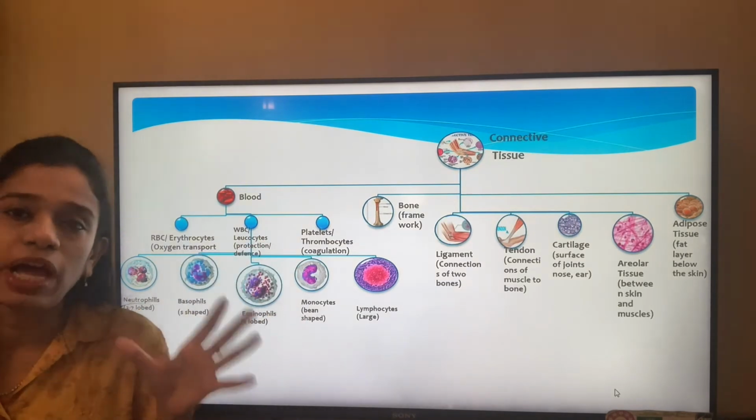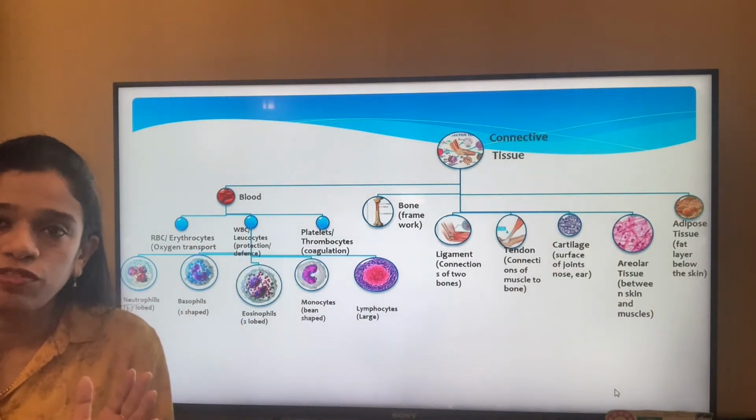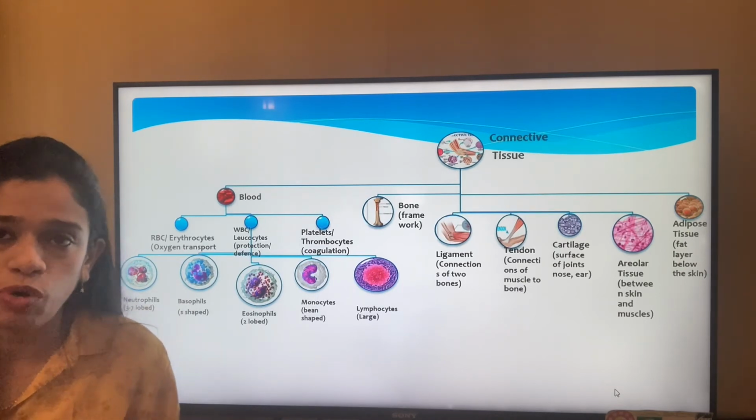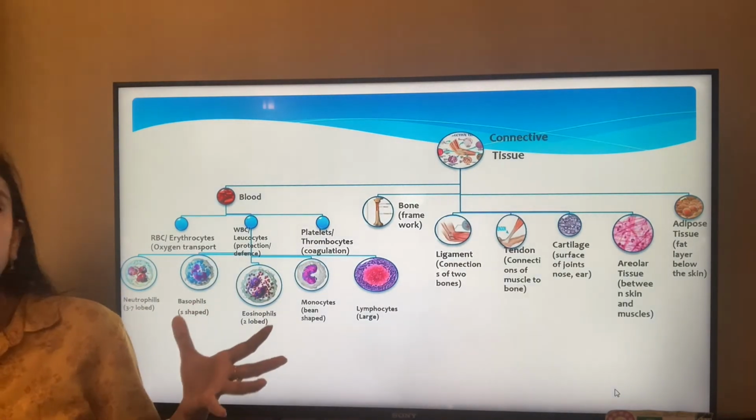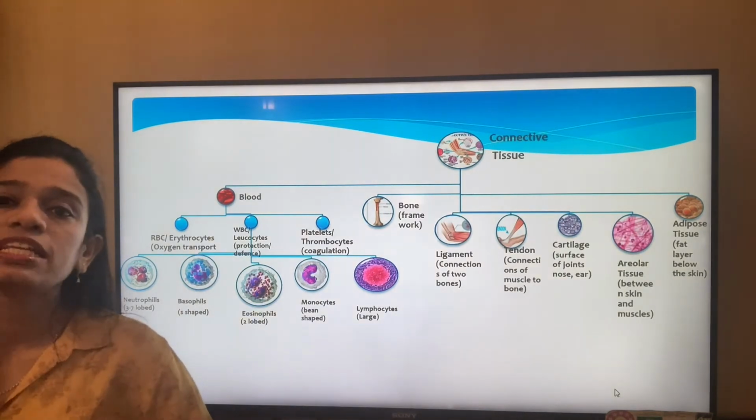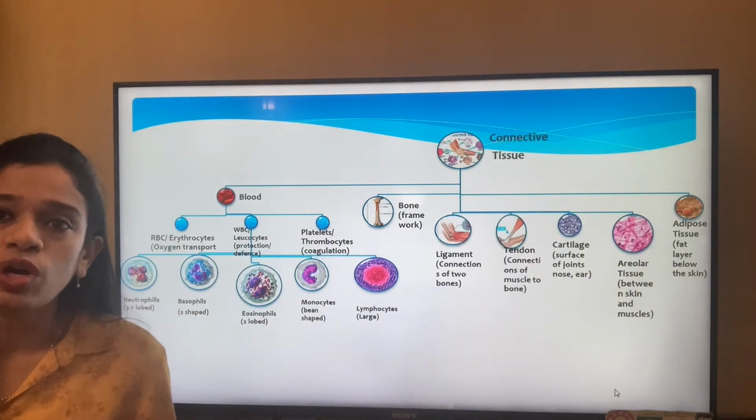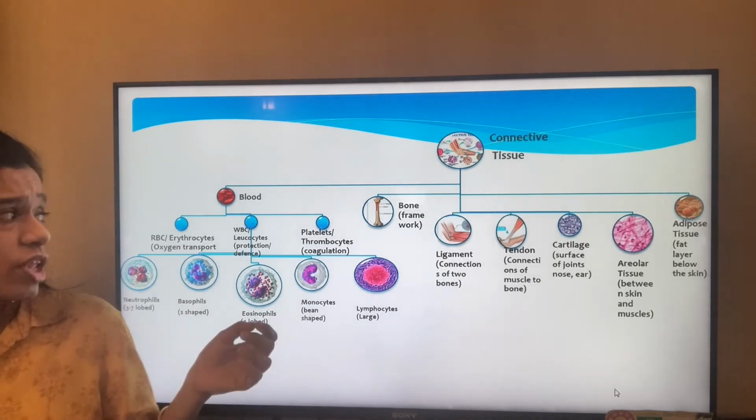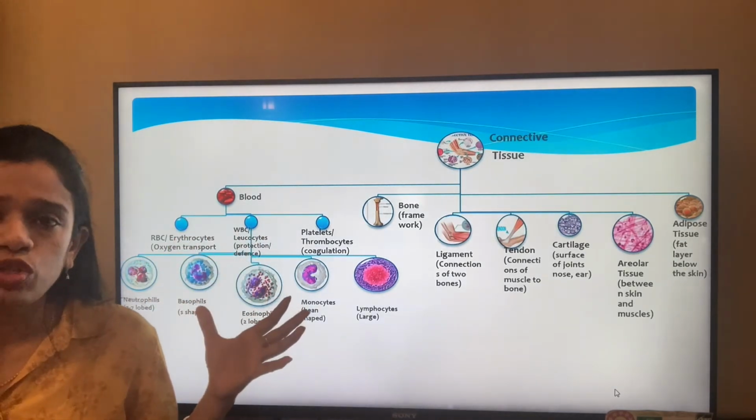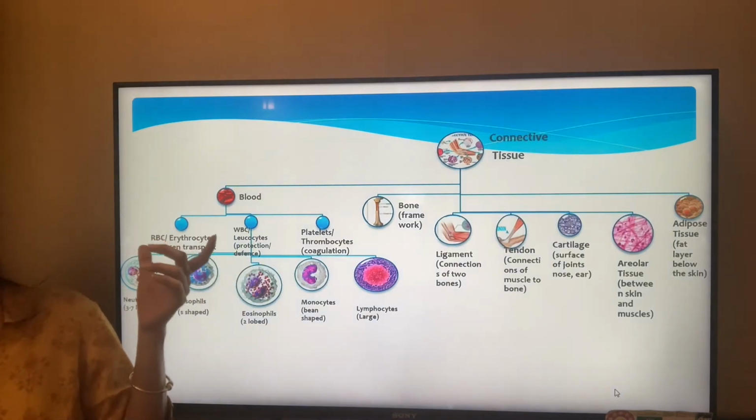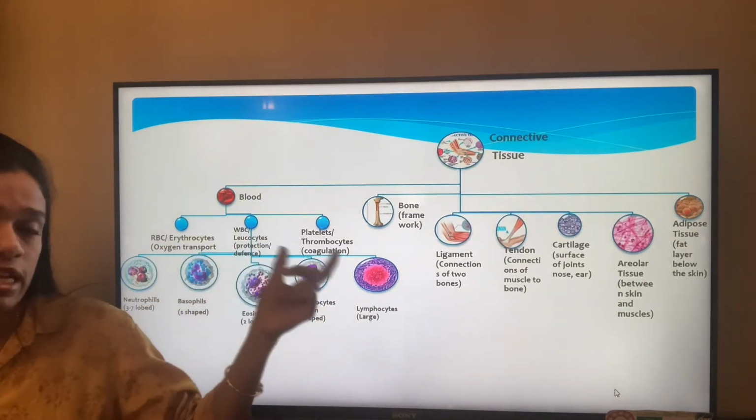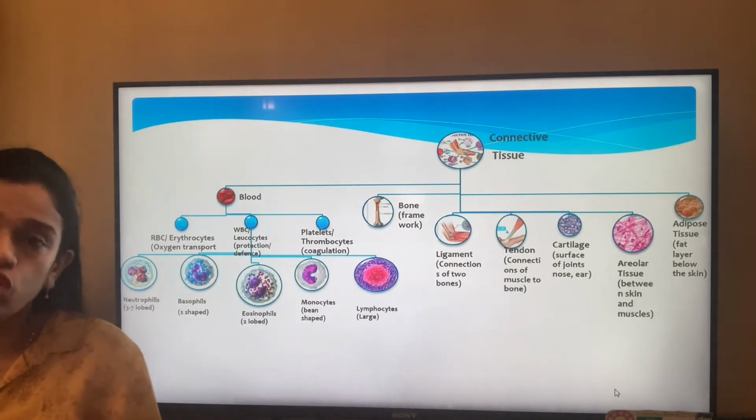If you remember that blood is the biggest connective tissue because it is present in each and every part of the body. So first is the blood. When we talk about the blood, it is a huge connective tissue because it is present in every part of the human body. So blood is mainly composed of plasma along with RBC, erythrocytes, WBC or the leukocytes, and the blood platelets or the thrombocytes.